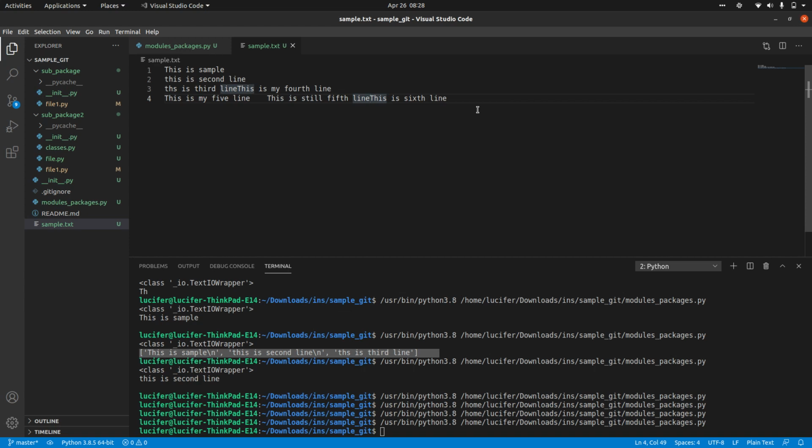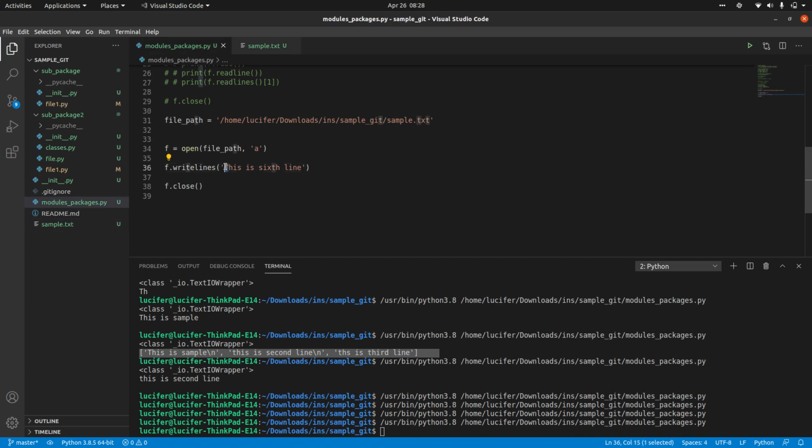The basic difference is that when you use the simple write method, it takes everything as a single character. This is a single character, this is also a single character, like that. But when you use writelines, whatever you give inside the quotes is considered as a single line.